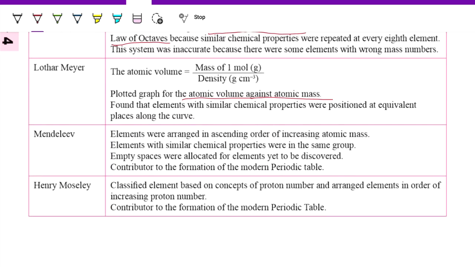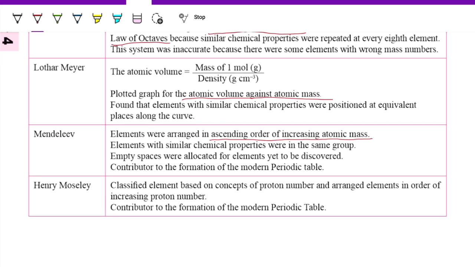So next is Mendeleev. Mendeleev discovered that elements were arranged in ascending order of atomic mass. Elements with similar chemical properties were placed in the same group. Empty spaces were allocated for elements yet to be discovered. So he contributed to the formation of the modern periodic table.